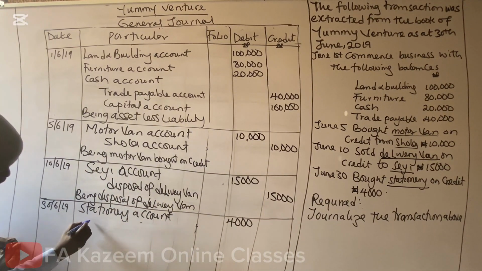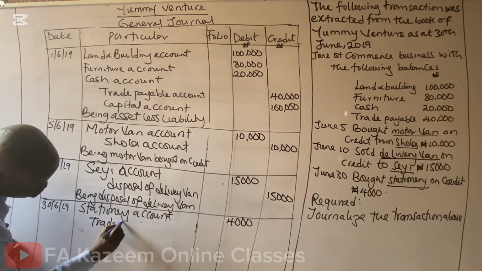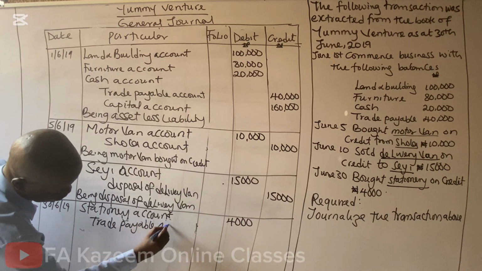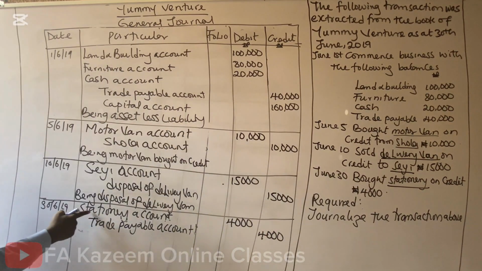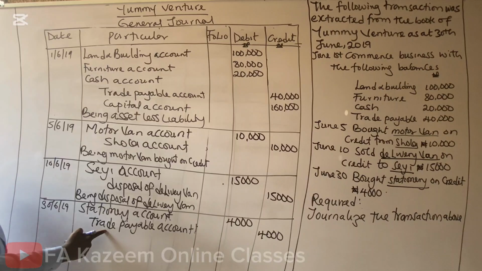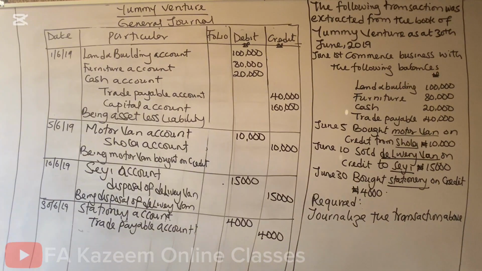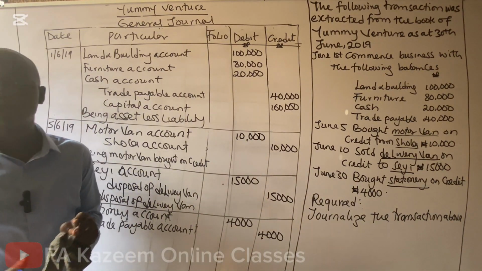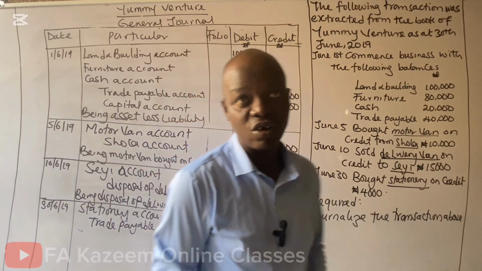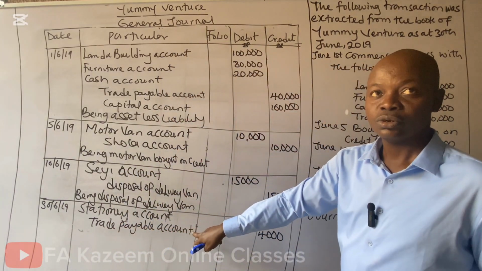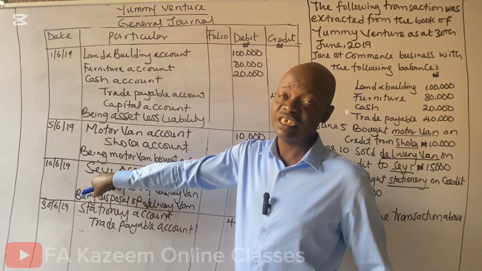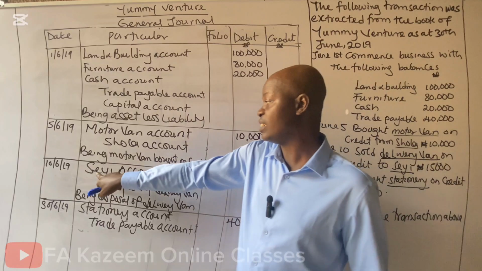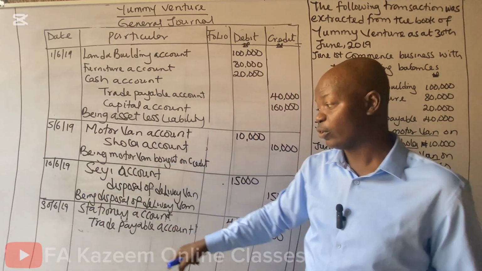Trade payable account, 4,000. The double entry is completed. Debit stationery received and credit the supplier that gives this stationery out, which is represented with trade payable. In accounting, any person that supplies goods on credit, or supplies items on credit, is referred to as trade payable. But any customer that receives goods on credit, like Sheyi, we can refer to Sheyi here as trade receivable. Trade receivable is another name for debtor, while trade payable is another name for creditor.